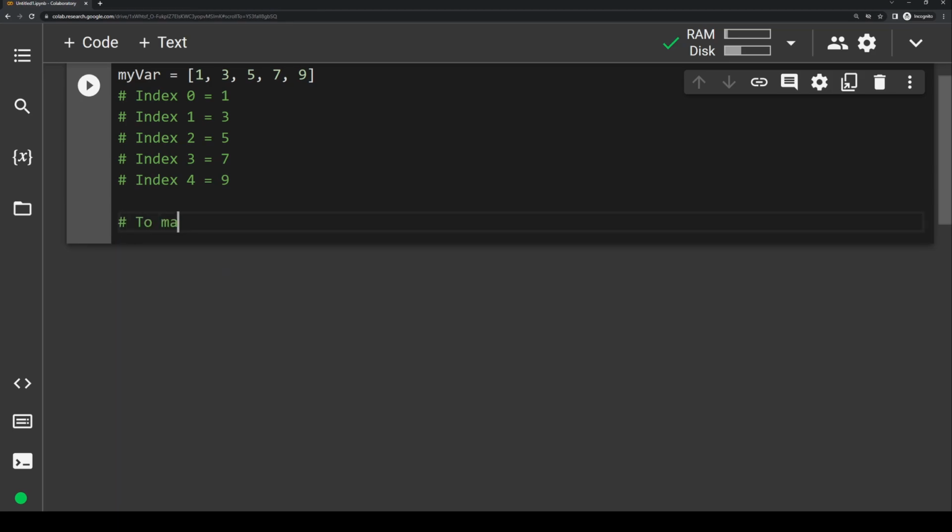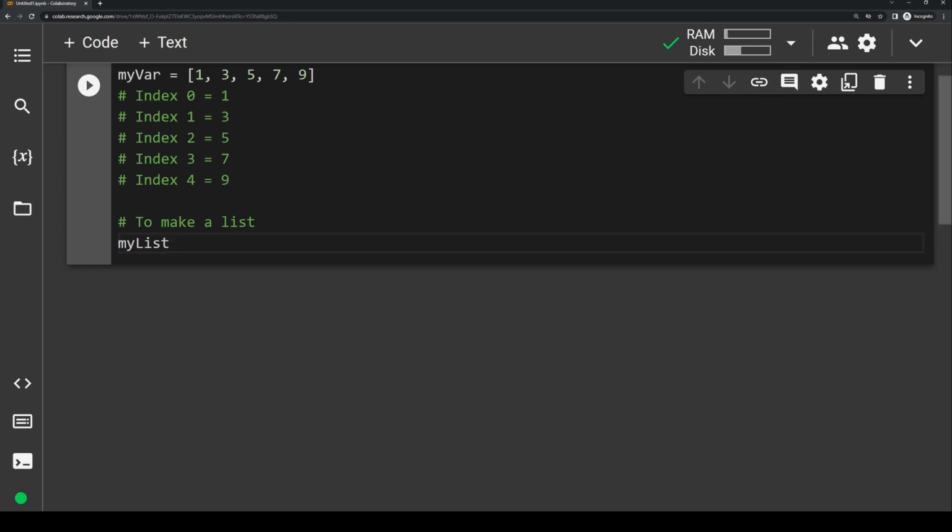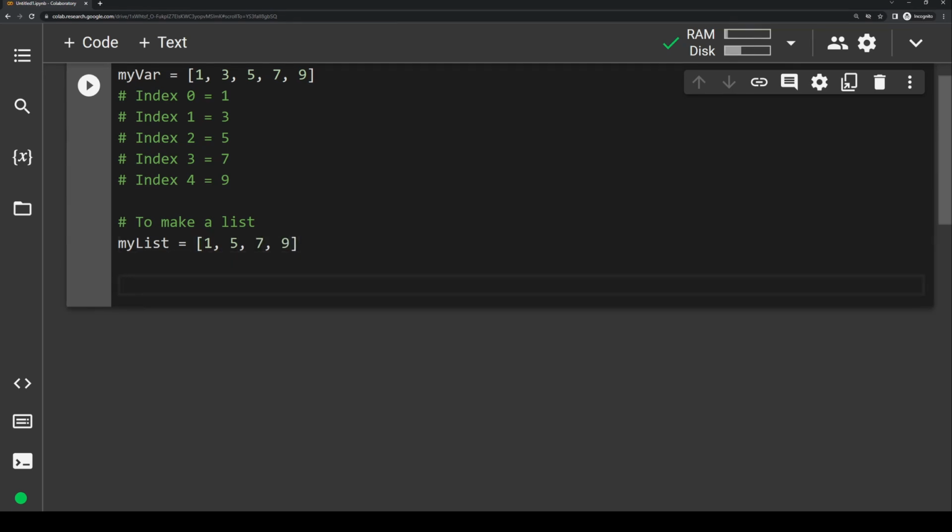To make a list, we write whatever we want our list name to be. Let's say my list. We write equals, then square brackets, and we can insert whatever we want inside of here, separated by commas. The index of a list represents the position. The first item of the list is always at index 0, and we just go up from there. So we have index 0, index 1, index 2, and index 3.